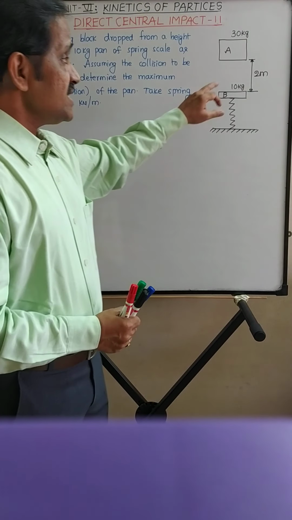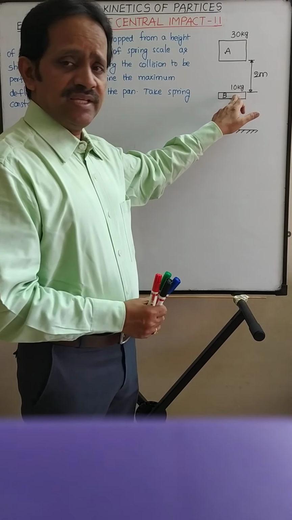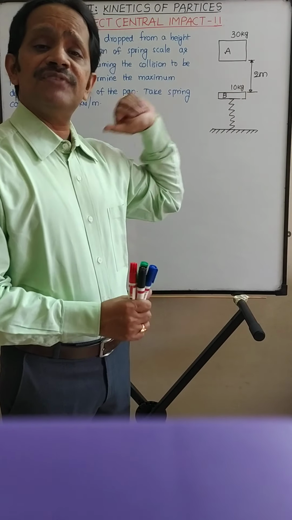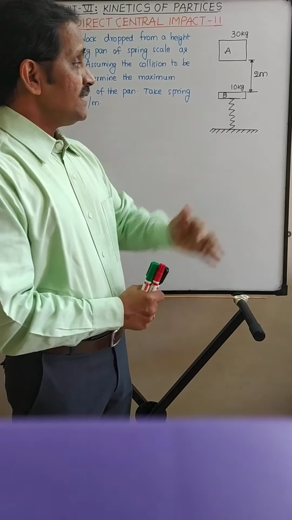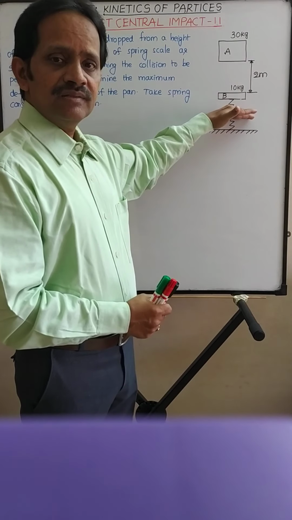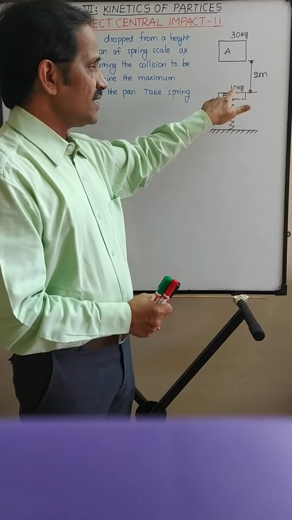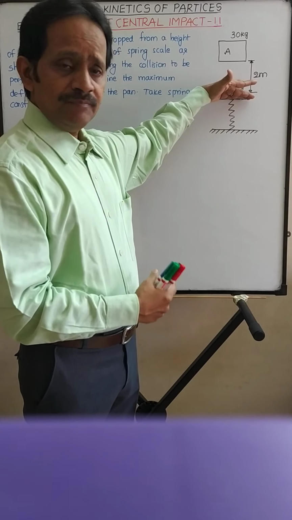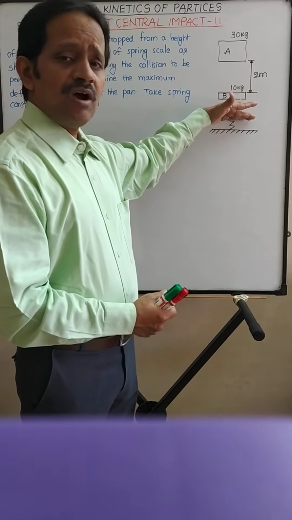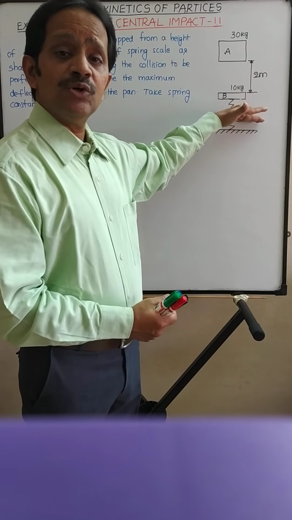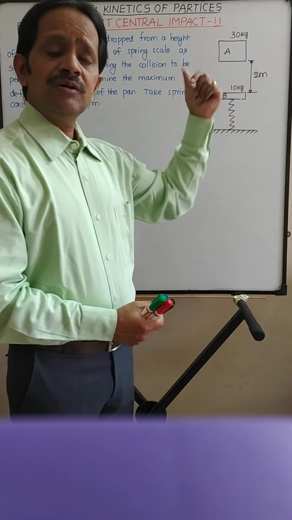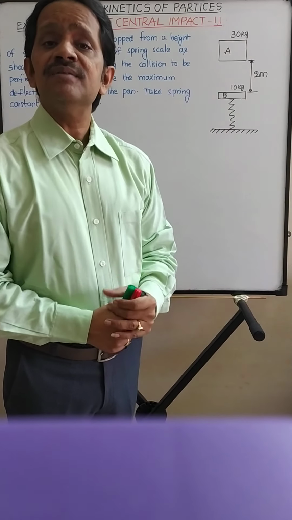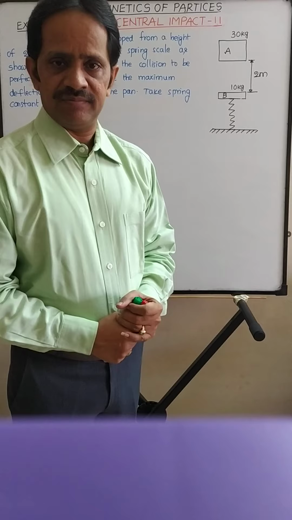So first, considering impact between A and B, let us find out the velocity of B immediately after impact. Then using work energy principle, immediately after impact for the pan, you know the velocity of B. Then after maximum compression of the spring, the velocity becomes 0. So using work energy principle, we can find out the maximum deflection or compression of the pan or spring, right?